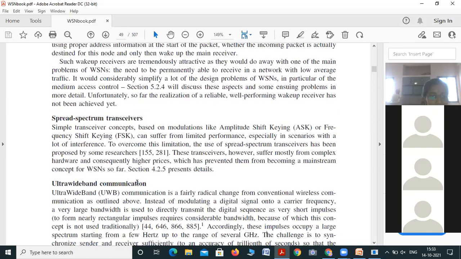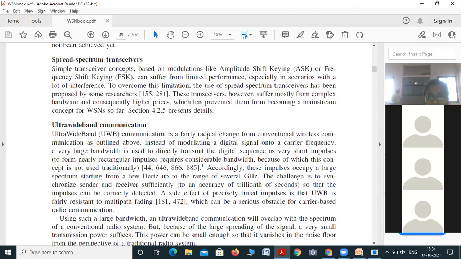Then also ultra-wideband communication is a fairly radical change from the conventional wireless communication as outlined above. This is also one of the radical changes in conventional wireless communication. Ultra-wideband communication is wireless communication that changes from our conventional wireless communication. Okay, instead of modulating a digital signal on a carrier frequency, a very large band is used to directly transmit the signal sequence as very short impulses.